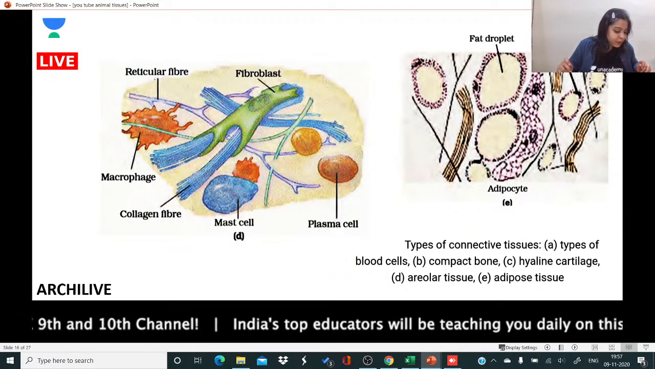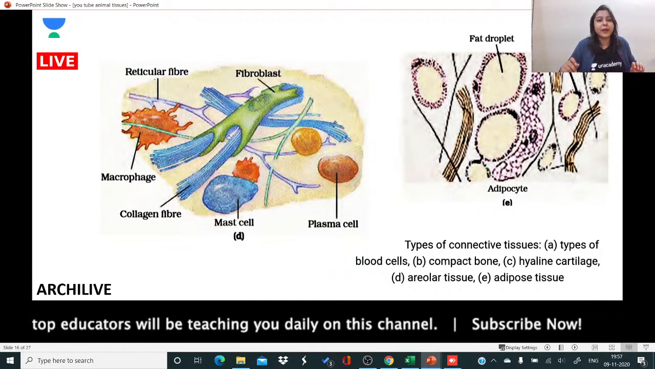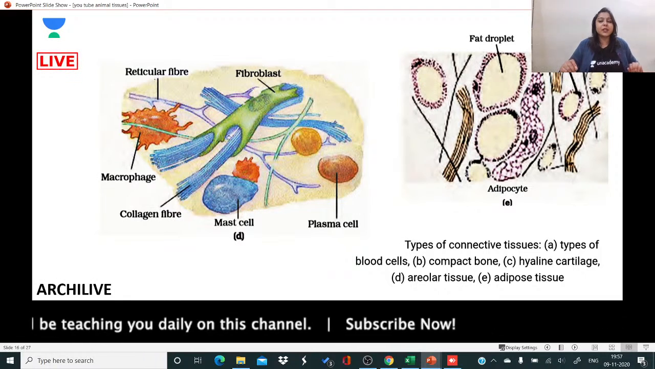Okay, so bone marrow. My question is, what is produced in the bone marrow? What is produced in the bone marrow?